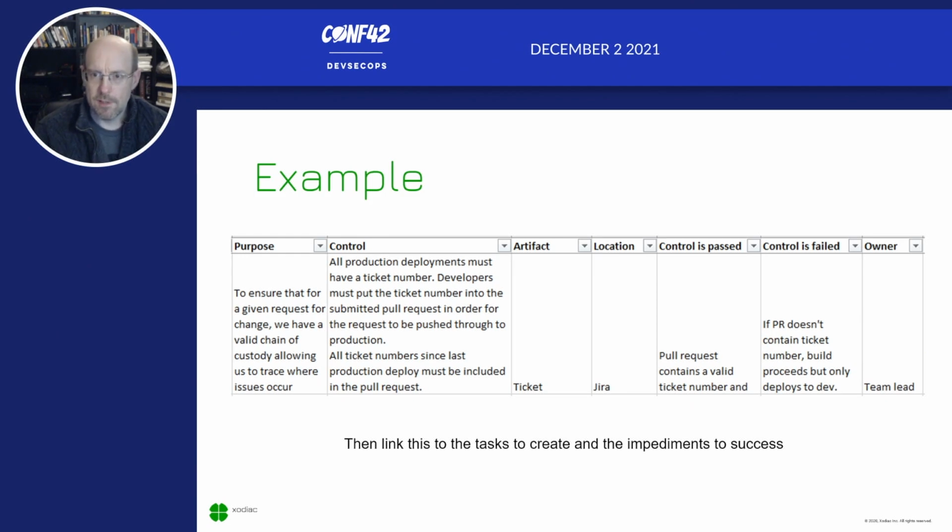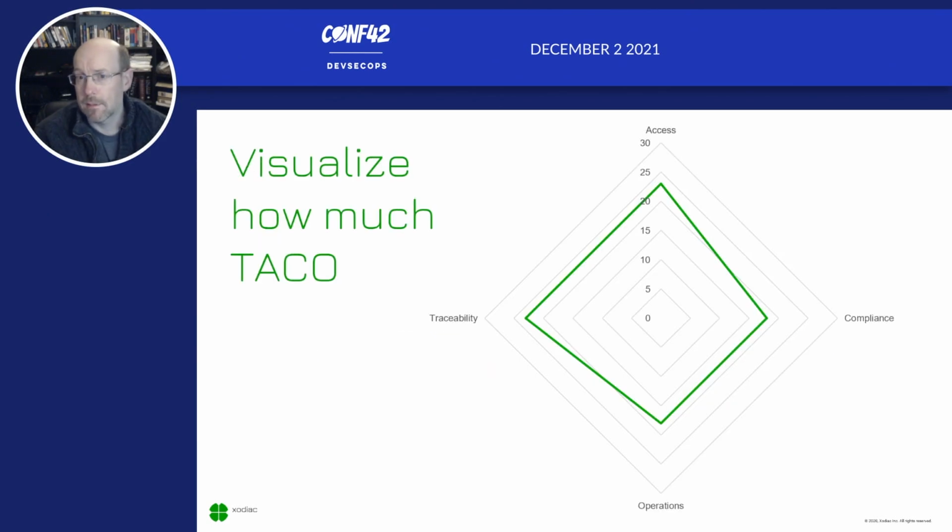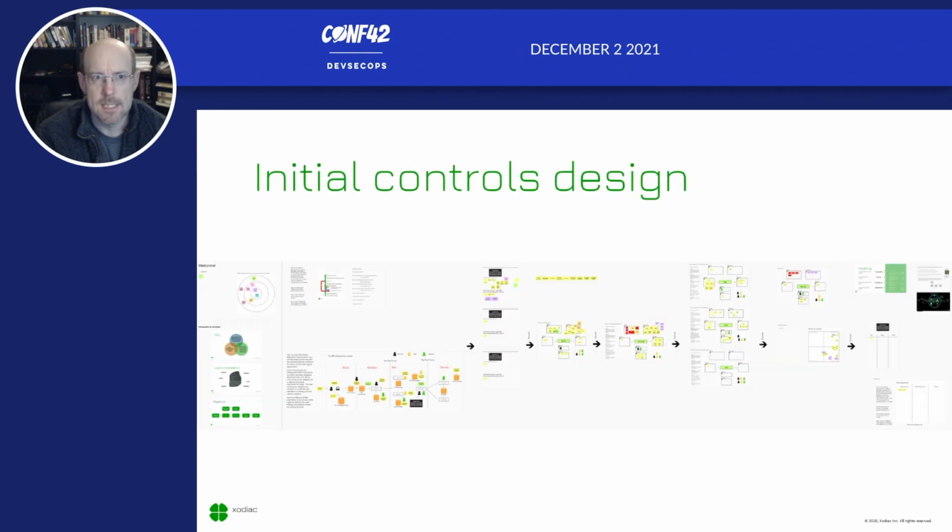So the first version of this was this spreadsheet where we said, okay, we want to understand what is the purpose of this? Why are we actually introducing this as a control at all? What would the control be? Where would the artifact be? Where would it be stored? What happens when that control is passed? What happens when it's failed? And who's going to own this? We could then map that out of the spreadsheet and create the picture. And if you sign up at the end, I'll send you a copy of the spreadsheet.